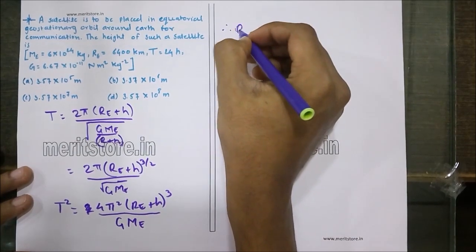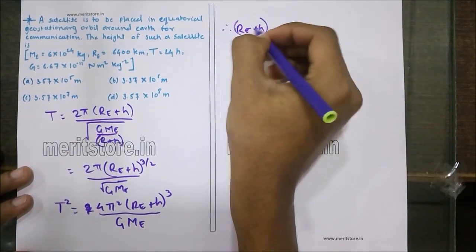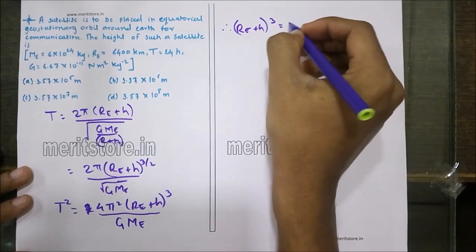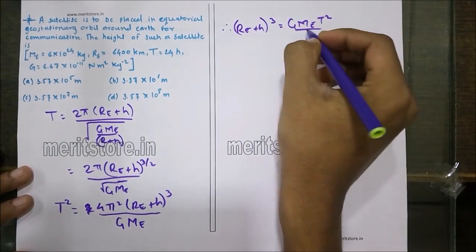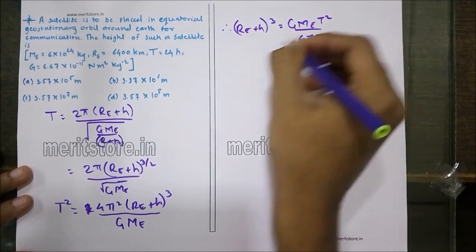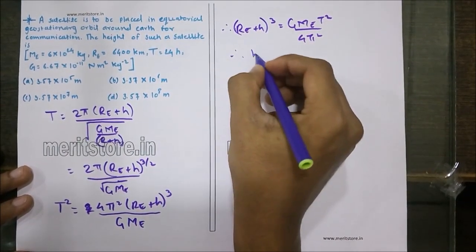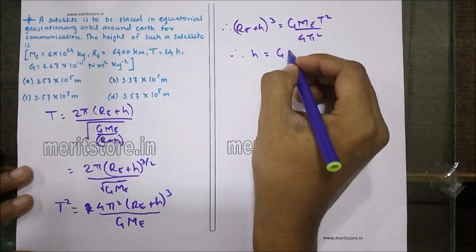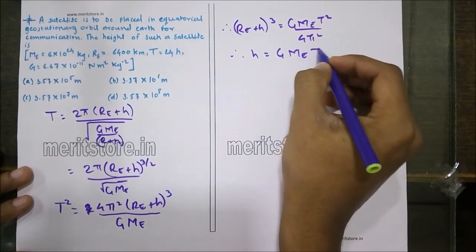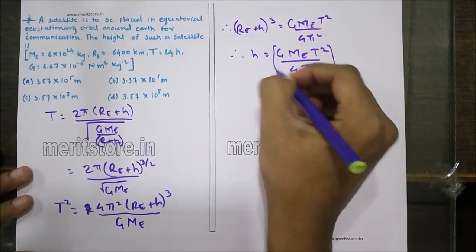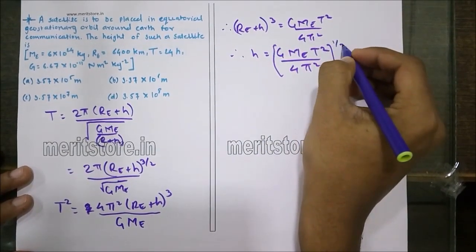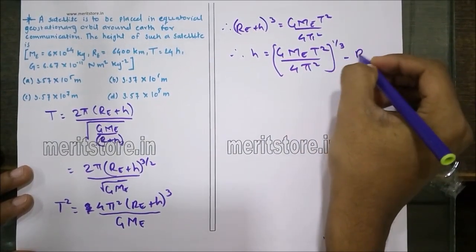Therefore, (Re plus h) cube is equal to GMe T square upon 4 pi square. Therefore, the value of h is (GMe T square upon 4 pi square) the whole raised to 1 by 3 minus Re.